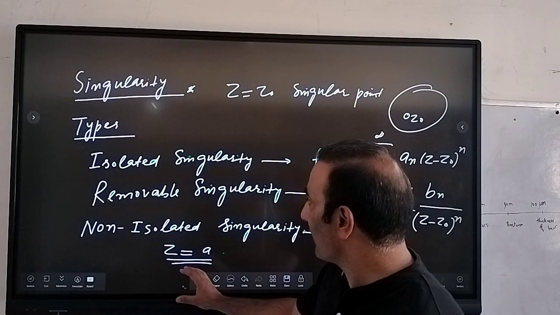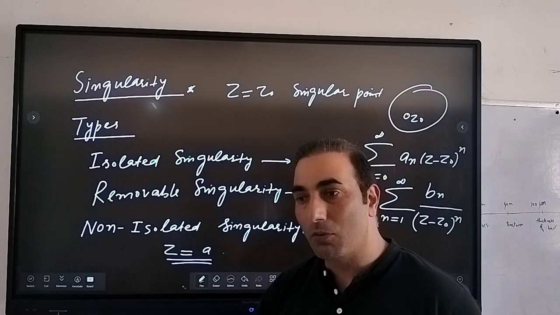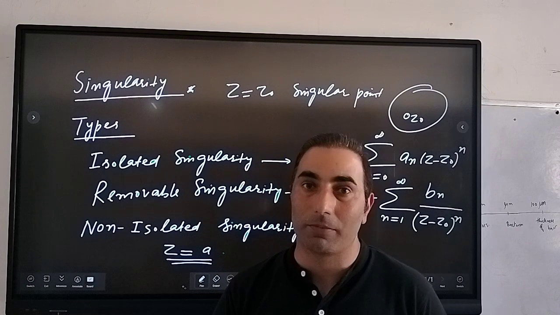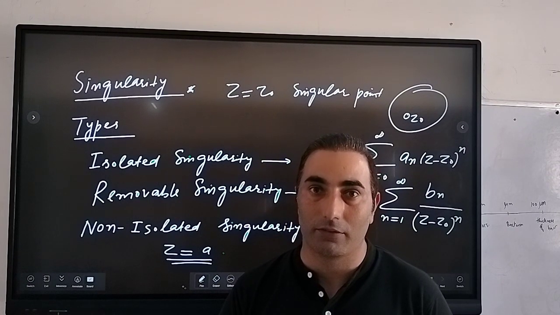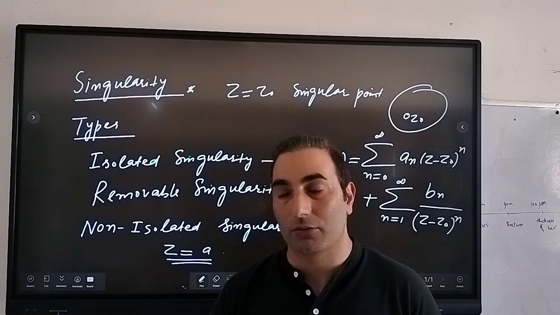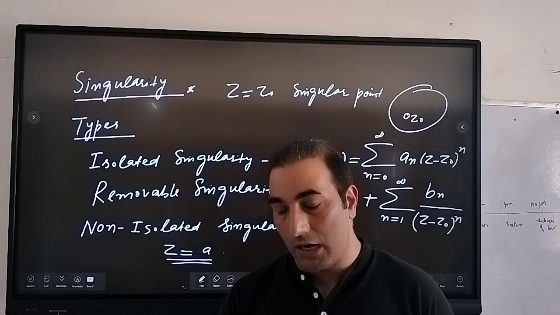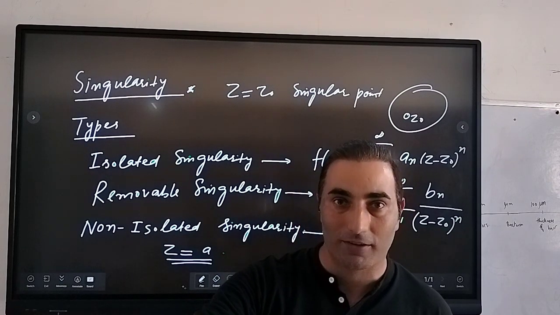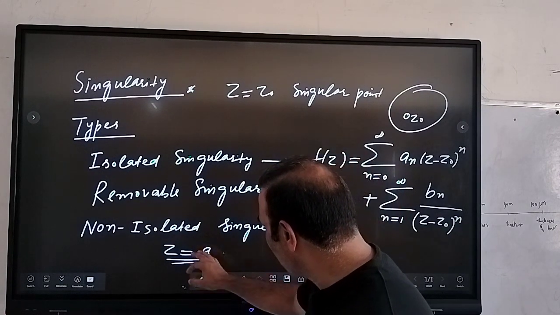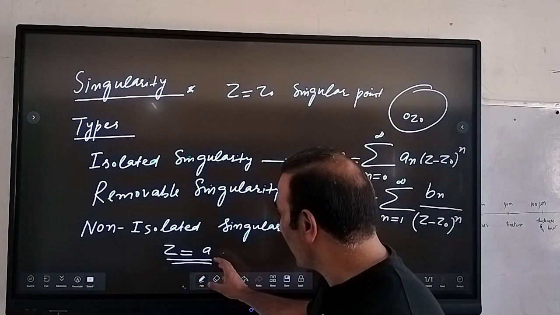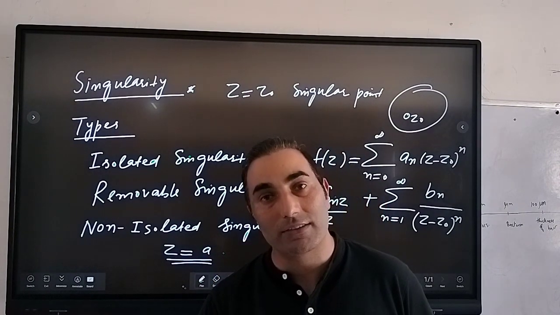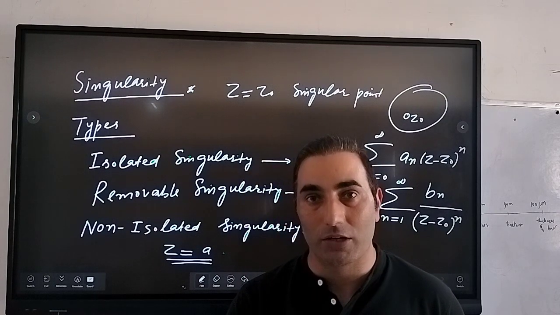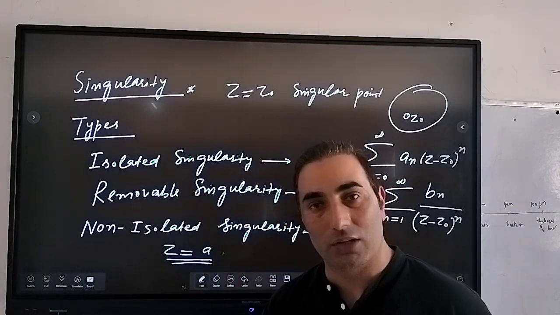Because a pole is an isolated singularity, singularity can be a pole, but a pole can never be a singularity, right? Every pole can be a singularity of that analytic function, but every singularity cannot be a pole, because if in the neighborhood we have many poles, that means more than one singularity exists. So singularities can be more than one, but poles will be isolated. So poles are isolated singularities in that case.